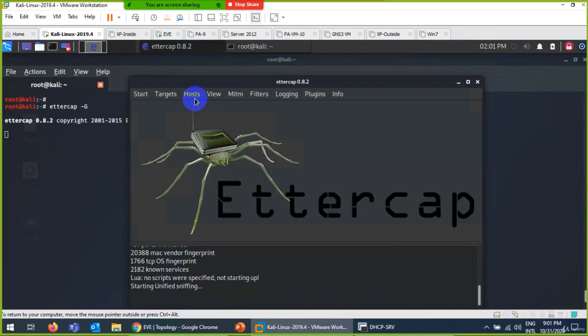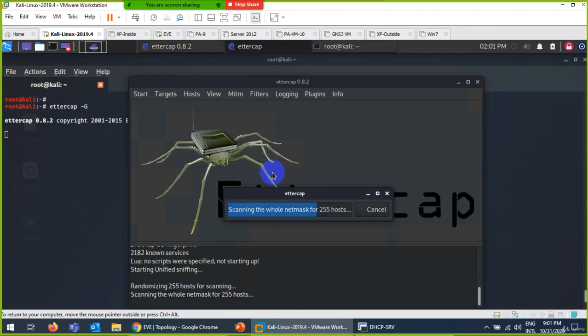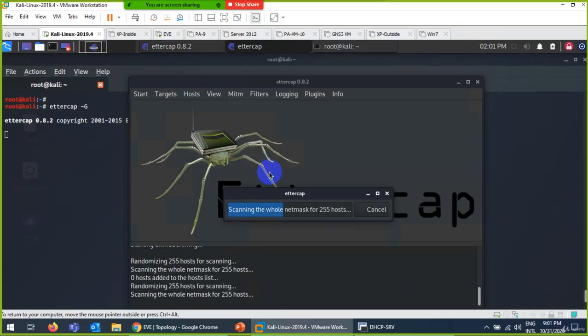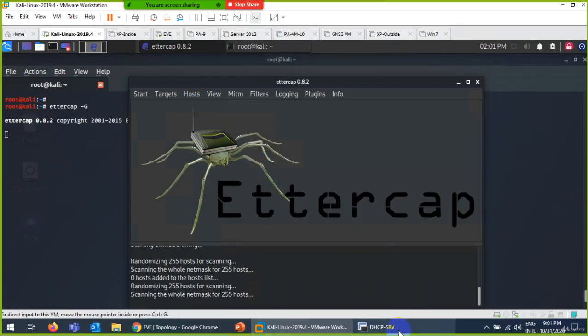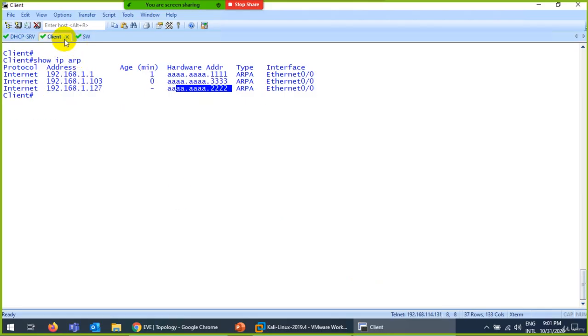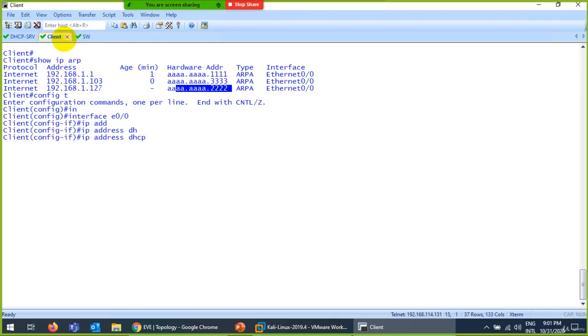Now what I need to do is scan the hosts. Click on scan for hosts. So anyone in the network, it will scan and show you. It shows 0 hosts, so I need to scan again. Sometimes if it is not getting them, I need to get the IP again. Interface 0/0, IP address DHCP.